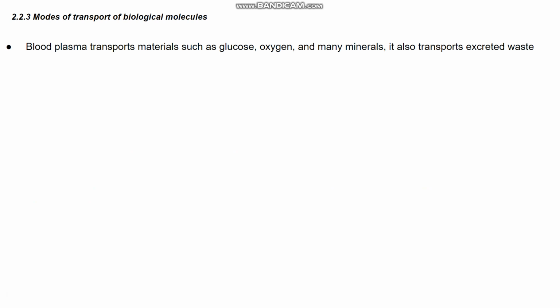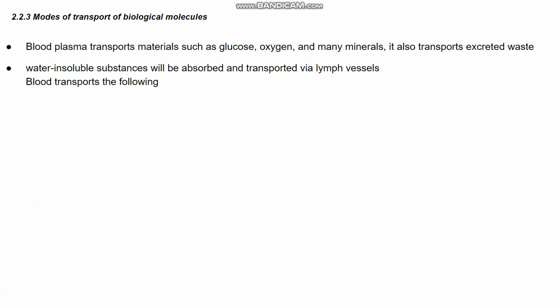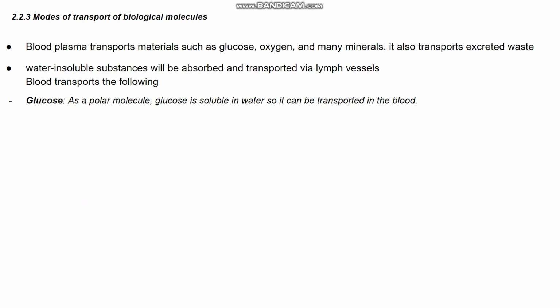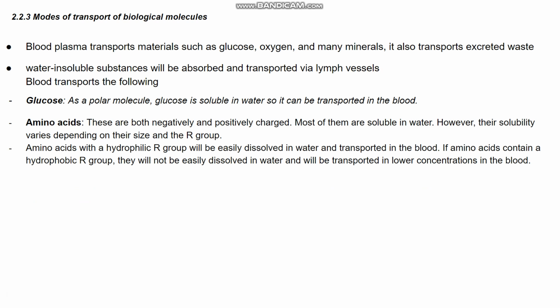So the modes of transport of biological molecules. As we said before, blood plasma transports materials such as glucose, oxygen, and many minerals. And water insoluble substances will be absorbed and transported via lymph vessels. So, these are the methods in which blood transports objects. Glucose is soluble in water, so it gets dissolved in water and it's transported in the blood.